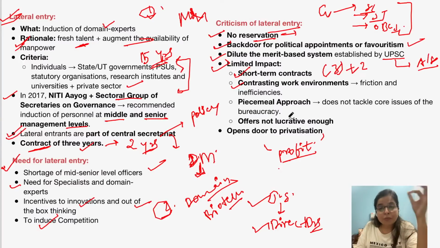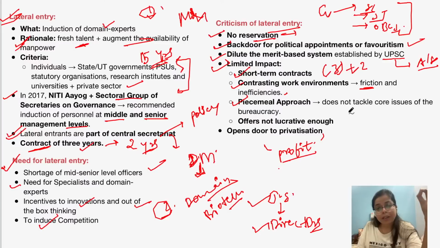And also, there has been criticism, there has been resentment among the traditional civil servants over this lateral entry. So in this sense, there can be friction between such lateral entrants and the career civil servants already present in the system, right? And this may lead to inefficiencies or lack of cooperation sometimes. The third thing is that this is a piecemeal approach.